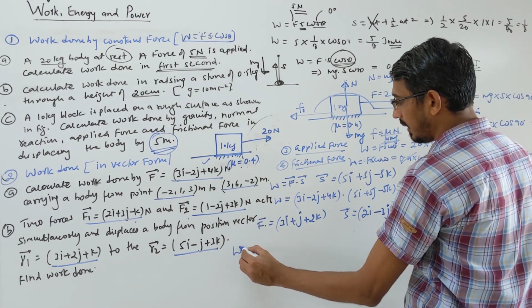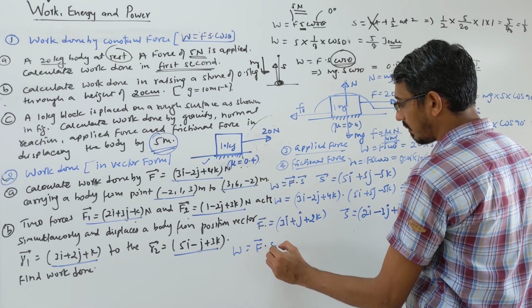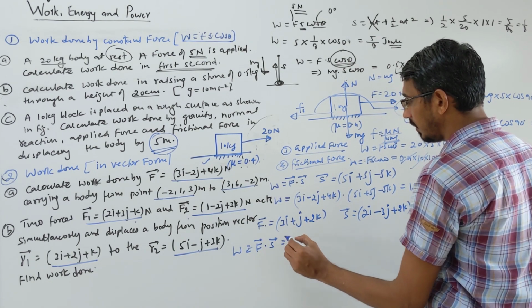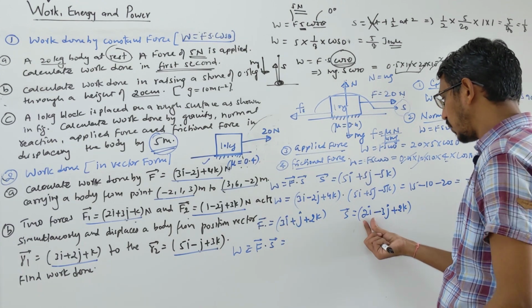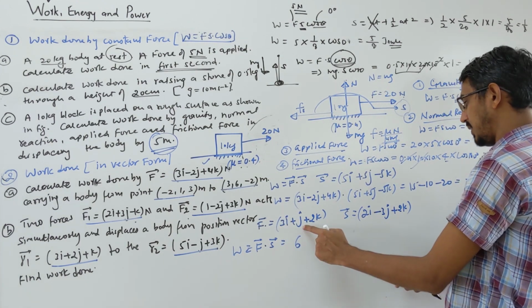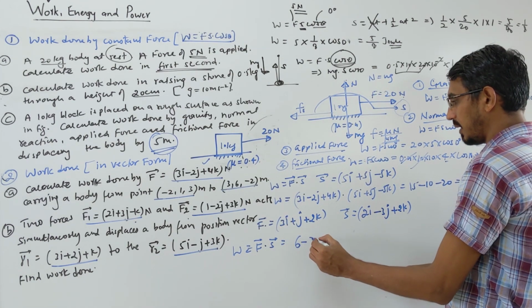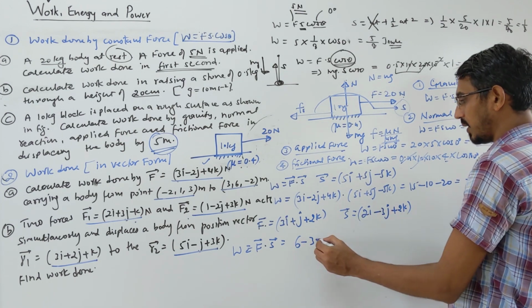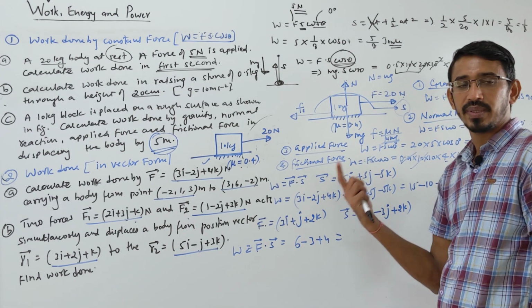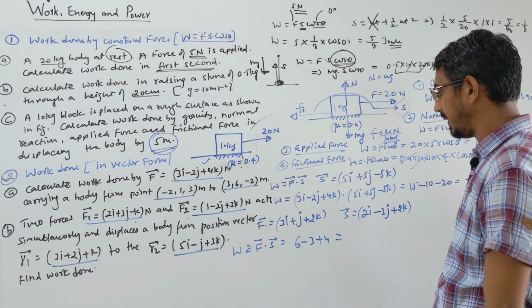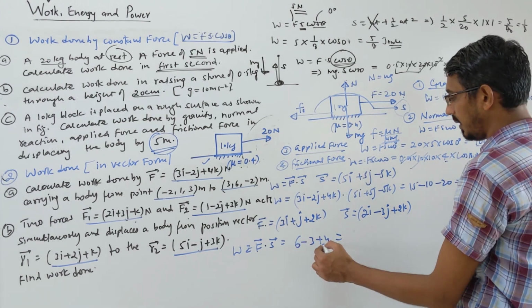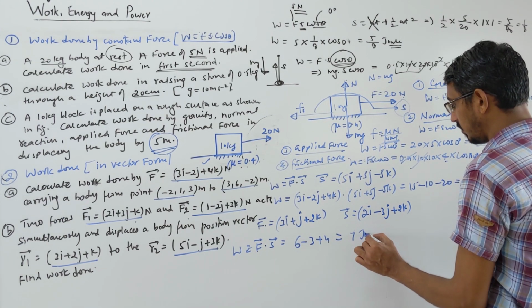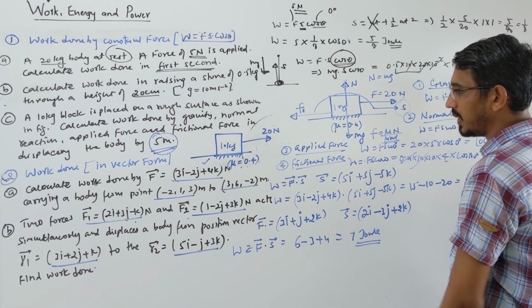So I am doing it directly. Work done is F dot S, right? Okay, 3i into 2i becomes 6. j into minus 3j becomes minus 3. 2k into 2k is what? That becomes 4. Other things become 0, so you no need to multiply, right? Okay, so 6 minus 3 becomes 3, and plus 4 means 7 joule.